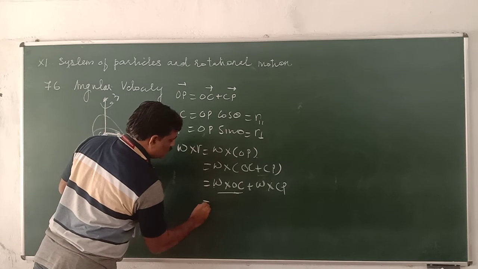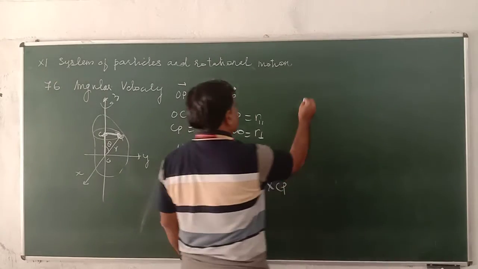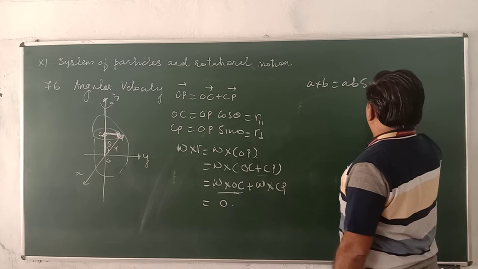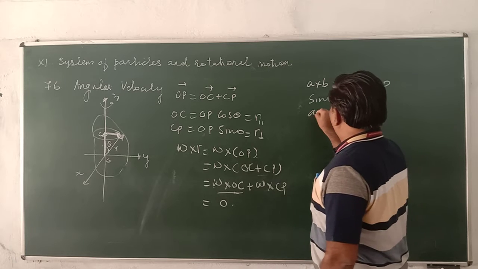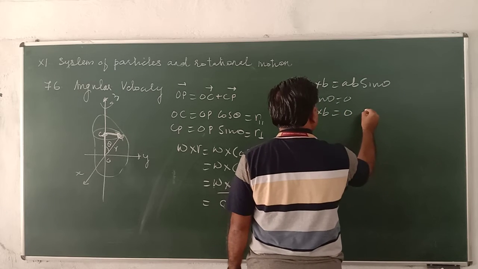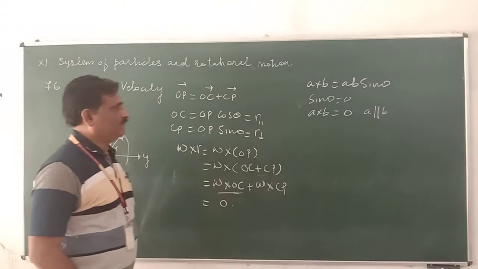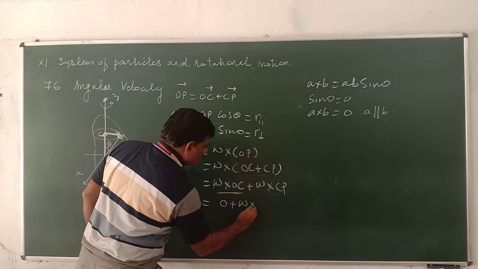The cross product of these two is equal to 0. We all know the cross product A cross B is equal to AB sin theta, and sin 0 is equal to 0. Therefore, A cross B is equal to 0 if A is parallel to B. So this one is 0, and only omega cross CP remains.